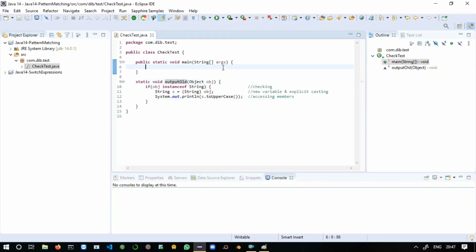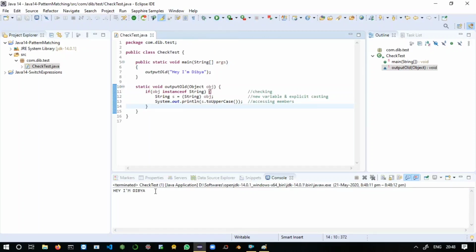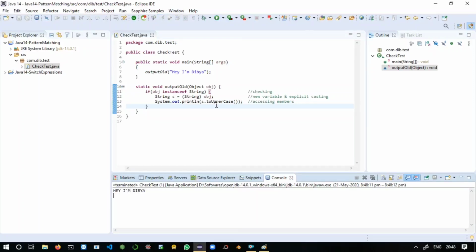So here inside our main method we can just call that method, say output old, and pass the argument, which is nothing but a string argument. Here I can say, "hey, I am Divya," in small letters. So that's it. We can run the application. Yeah, we got our output in uppercase letters: "HEY, I AM DIVYA."